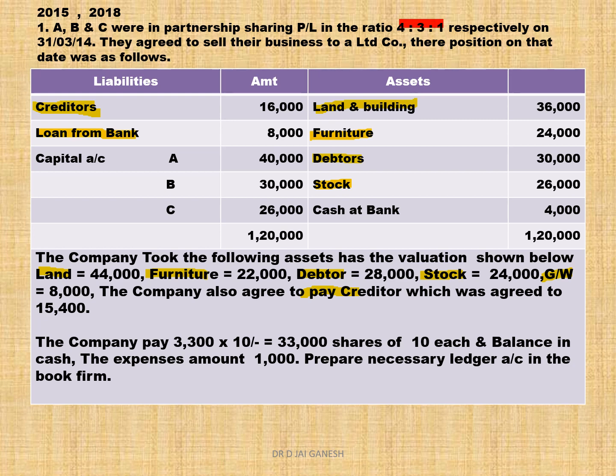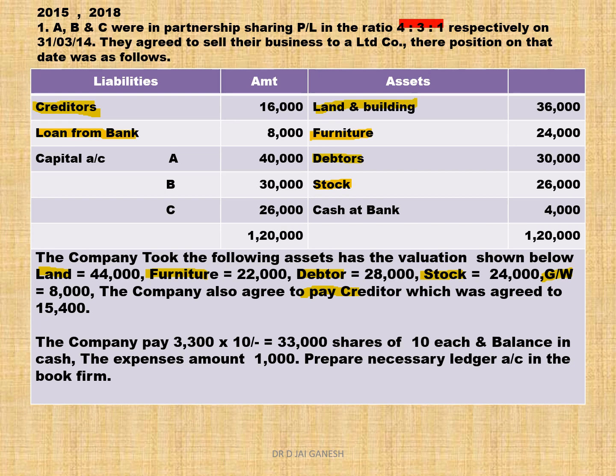So creditors is taken over by the company at 15,400. Loan from bank, no information. So loan from bank is not taken over. Hence, it should be paid by the partnership firm.